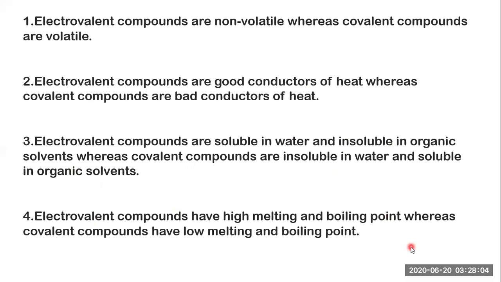Now just look at these 4 points. The fourth point we already discussed about the high melting point and low melting point, and the same explanation goes with all these 3 remaining points. As we discussed, ionic bonds are very strong, covalent also strong, but ionic is just because of the positive negative interaction, covalent because of the sharing of the electrons. Okay, this is the point to be considered to understand these 4 points. Just have a look again on this and then we move further.